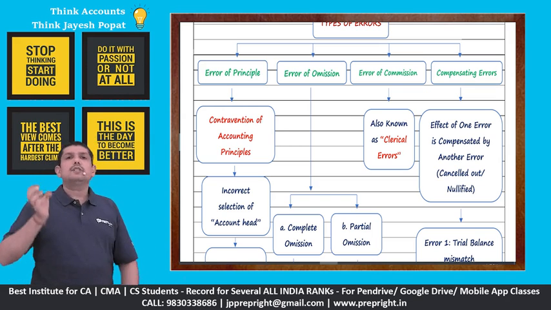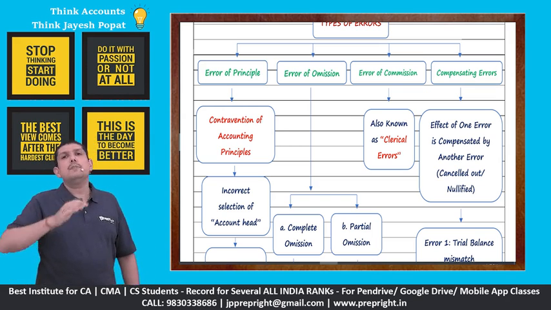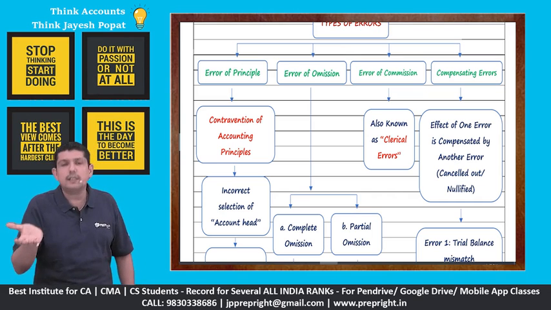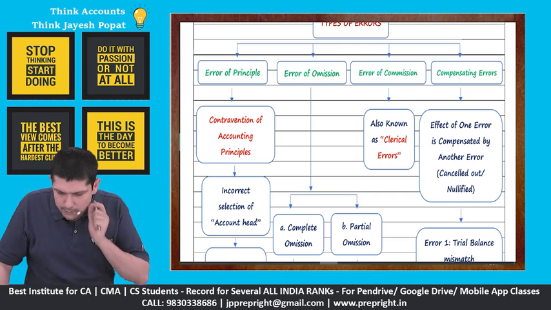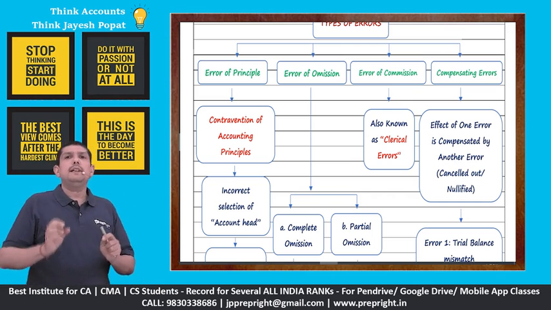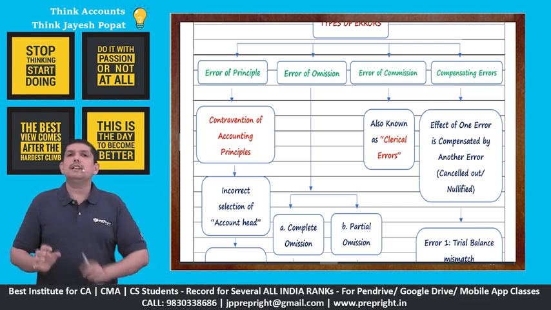Some clerical errors or some errors of commission could be such which may impact the trial balance. Some clerical errors could be such which may not impact the trial balance. Then we'll talk about compensating error. See, compensating would mean that one thing is compensated by another, right?